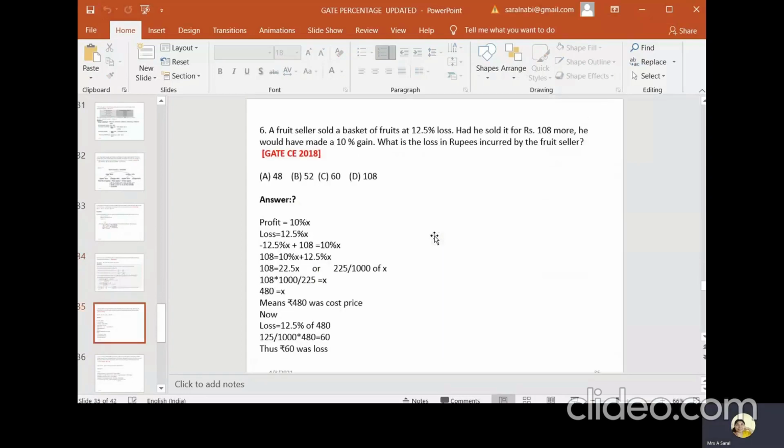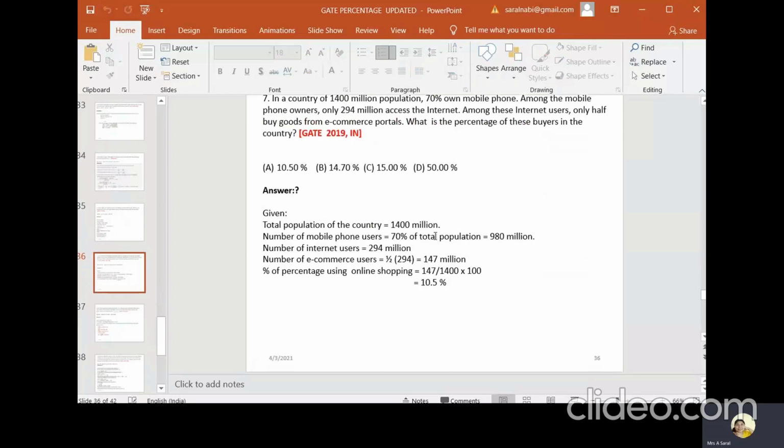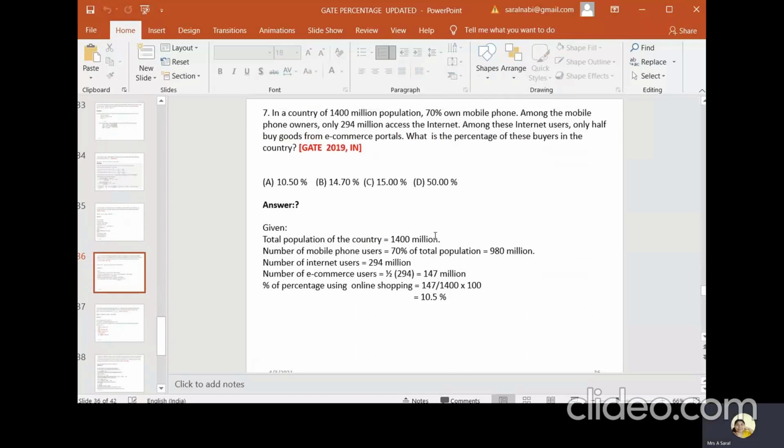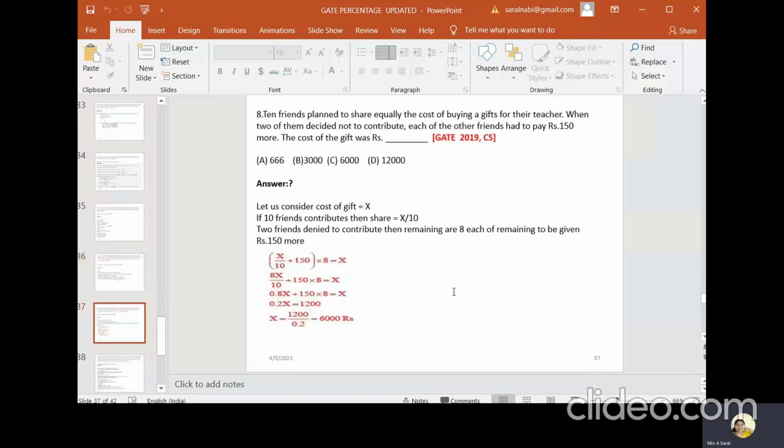Just to go through, these are some simple problems which they have already asked in GATE questions. They have given the total population of a country and the number of people using mobile phones, 70%. 70% of 1,400 is nothing but 980 million people. They also gave the number of people using the internet and e-commerce. So what is the percentage of people using online shopping, that we can find out, and that is 10.5%.